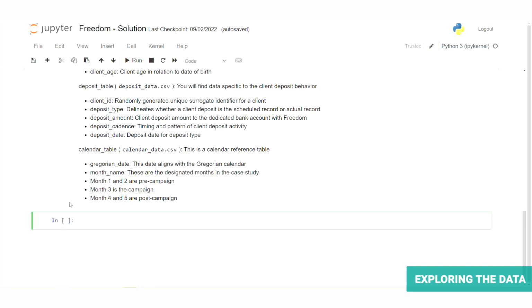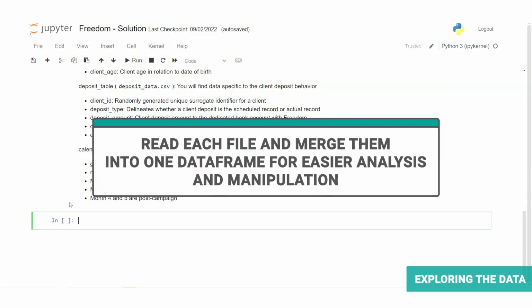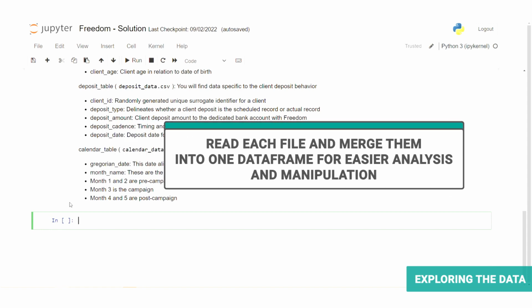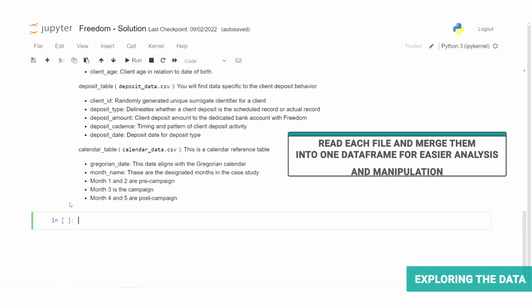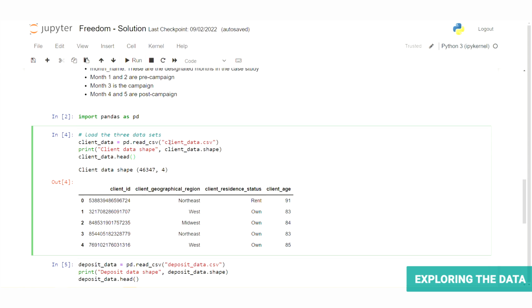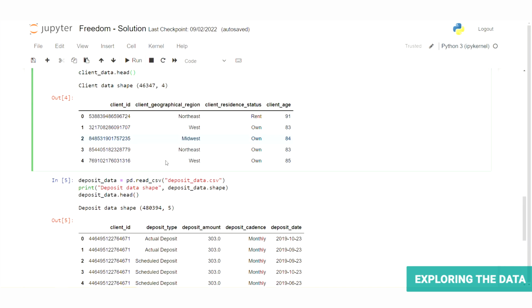Before we start any serious analysis, we need to get our data into a malleable form. Since our data is spread across 3 different files, our first step should be to read each file and merge them into one data frame for easier analysis and manipulation. All right. So all I've done here is just read in each of the provided CSV files and print out the shape and just the first couple rows of data from each data frame.